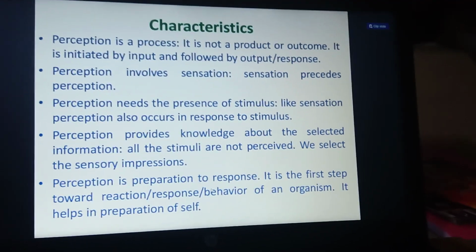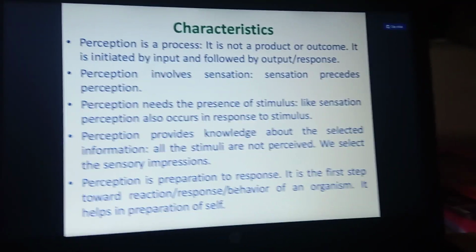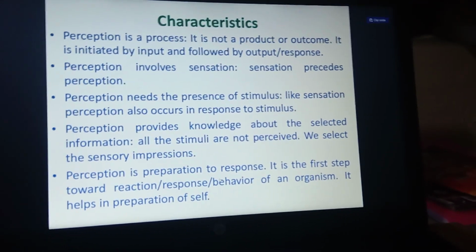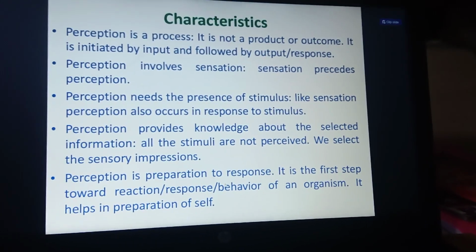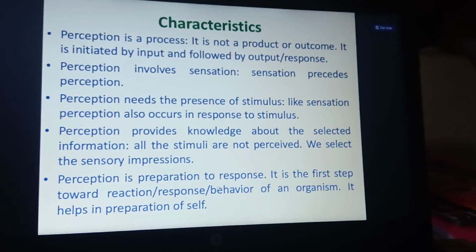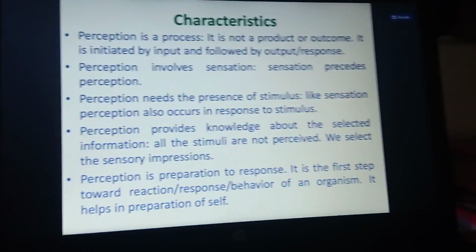The best example is what? Art. See how they are going to observe this art; there will be some meaning behind that art. Yes, so that information you are going to perceive through your knowledge. Only then can you grasp the good way of the art, whatever it is. Okay, so that is knowledge about the selected information.